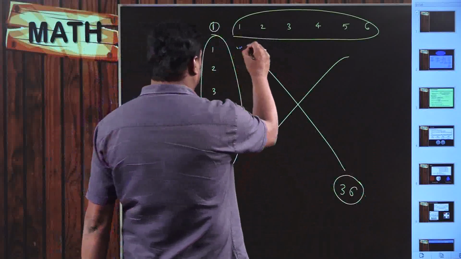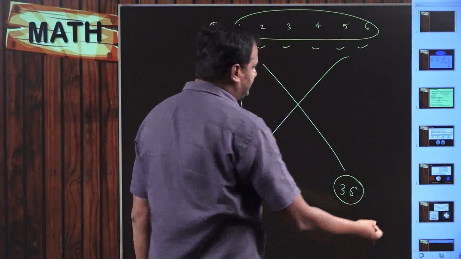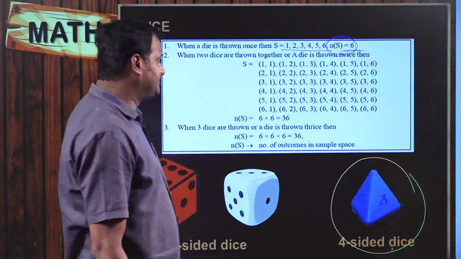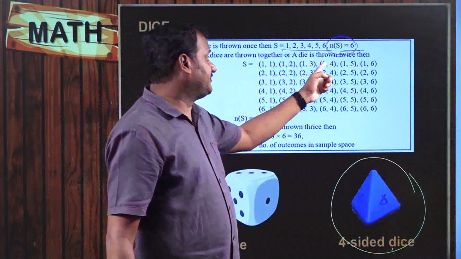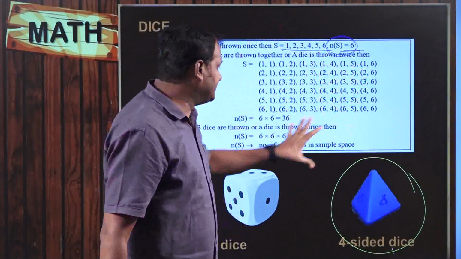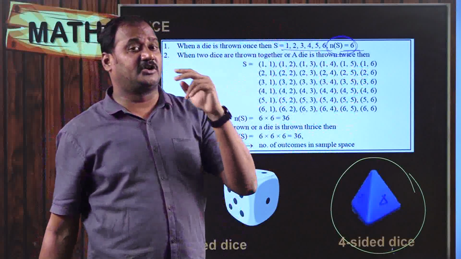1 comma 1, 2 comma 2, 3 comma 3, 4 comma 4, 5 comma 5, 6 comma 6. That is what exactly given here. If you observe, 1 comma 1, 1 comma 2, 1 comma 3, 1 comma 4, 1 comma 5, 1 comma 6. Right? So with the help of this, we can understand a lot of things when you study about rolling two dice simultaneously.